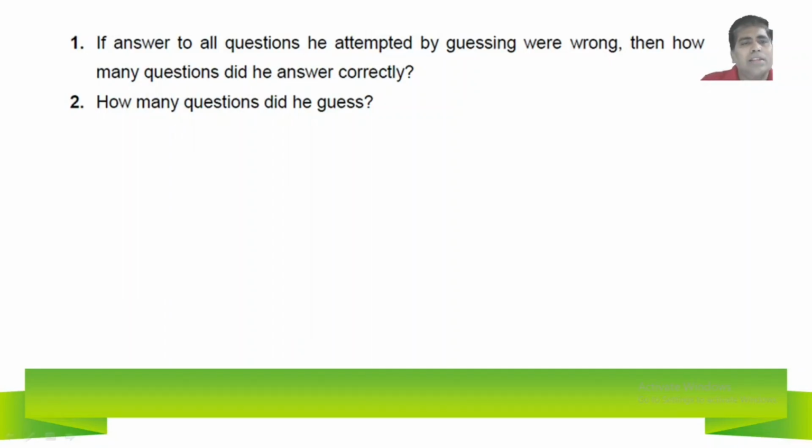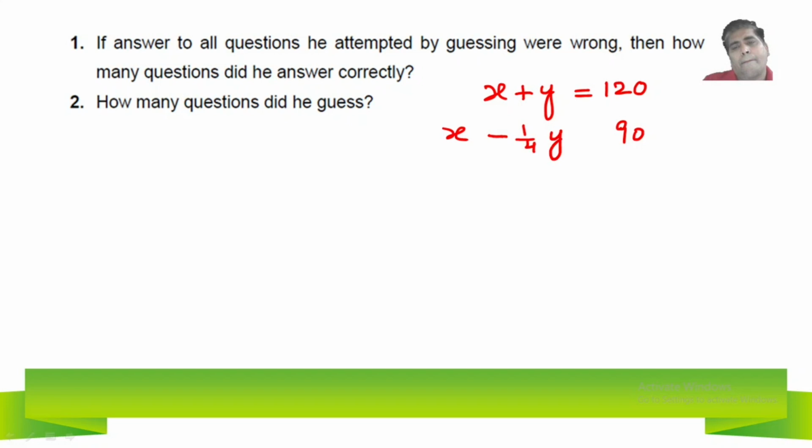So what I got is x plus y, where the total number of questions is 120. His score is 90. How did he get the score? x minus 1/4 of y, and his total is 90. So we have to solve these linear equations. The first equation is already in clear form.